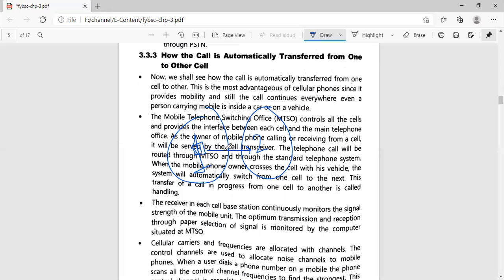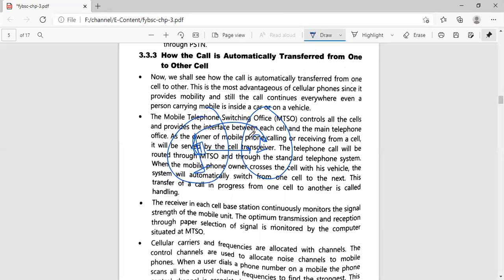Now what will happen once this station, or this base station, you can call it, detects that one of the users from my area has started losing its range? What it will do is send a signal to the nearby base station. Okay, so the second cell is the nearby cell to cell 1. Cell 1 will send a notification to cell 2, and cell 2 will detect.